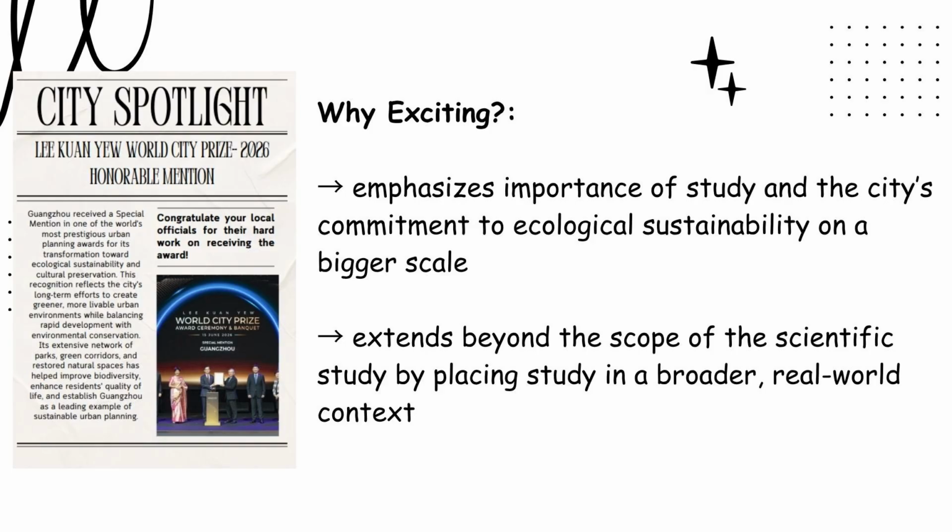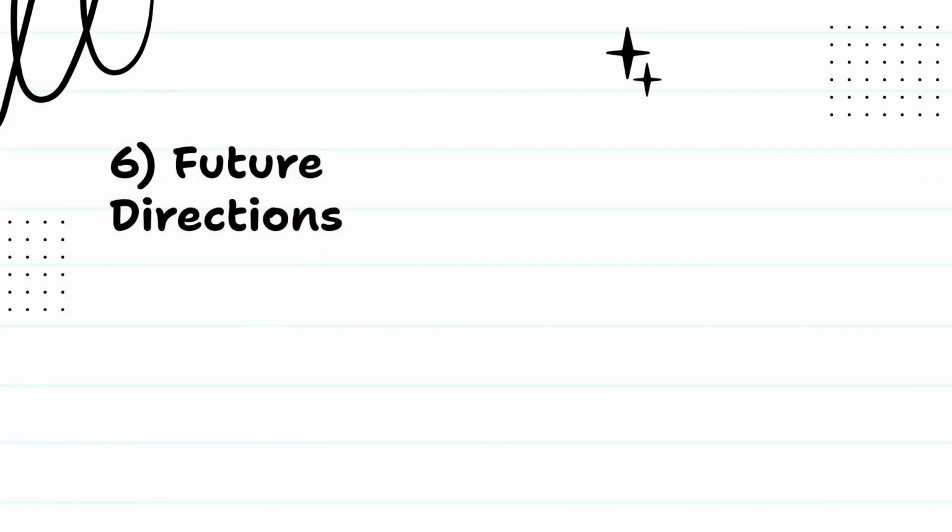Beyond the findings themselves, I also wanted readers to understand why this research matters and why it is exciting. To do that, I created a newspaper-style city spotlight article highlighting Guangzhou receiving an International Environmental Award. This places the research within a broader real-world context by connecting the study to the city's commitment to ecological sustainability. Rather than ending with the data alone, the magazine shows how research on urban biodiversity can influence conservation efforts and city planning. Finally, I addressed the study's future directions.